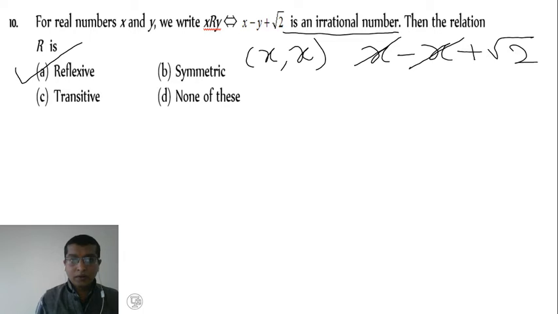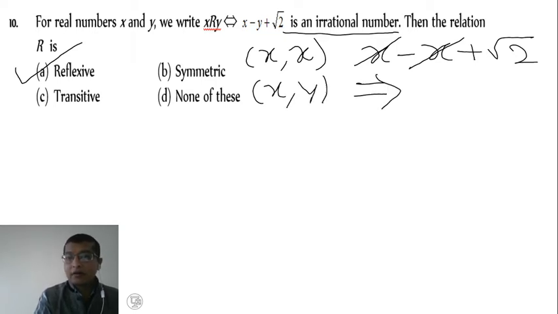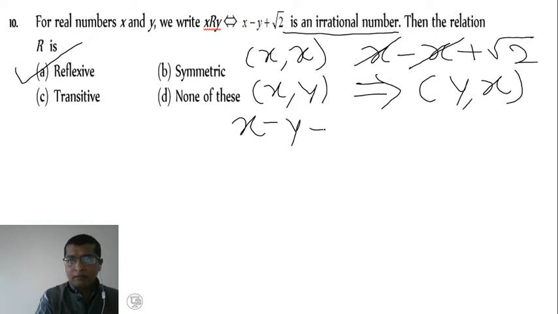So no need to check symmetric and transitive here. Sometimes more than one correct answer may be there, or none of these options may work here. So we will go through symmetric also. Symmetric is x comma y implies y comma x. Here x comma y means x minus y plus root 2, and y comma x is what?